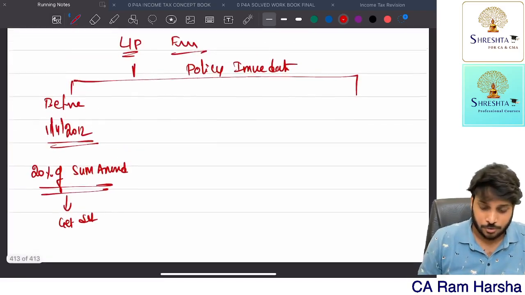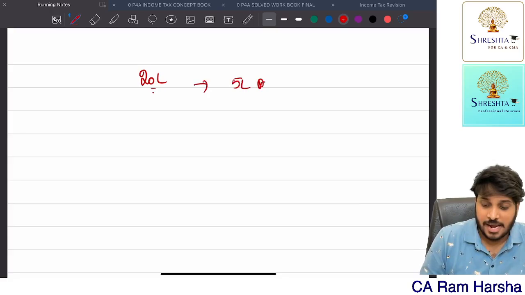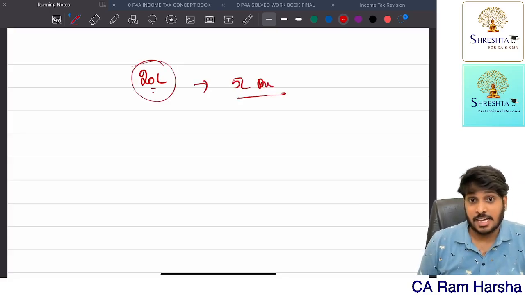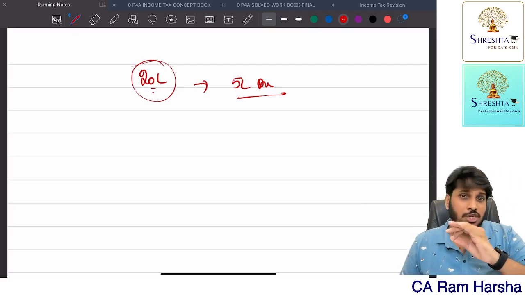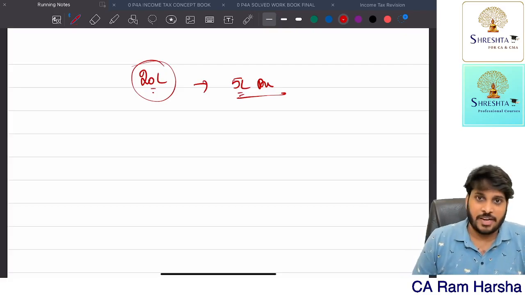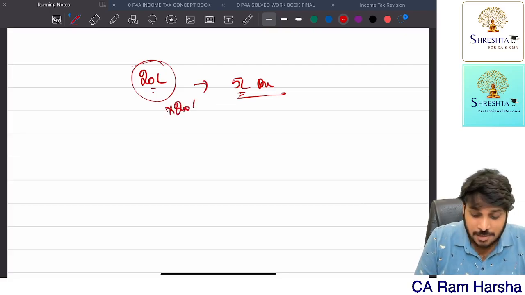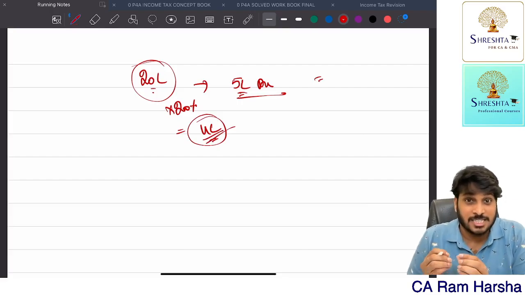Suppose the sum assured for the insurance policy is 20 lakh. Yearly I am paying 5 lakhs premium, and the policy is taken by me before 1/4/2012. Sir, 2 years only I have to pay, 2 or 3 years only; 4th year, 5th year I'll get maturity. That's a different thing. 5 lakhs I'm paying. How much will I get deduction? Maximum 20%. Means what? 4 lakh. So though I paid 5 lakhs, I'll get deduction restricted to 4 lakh.